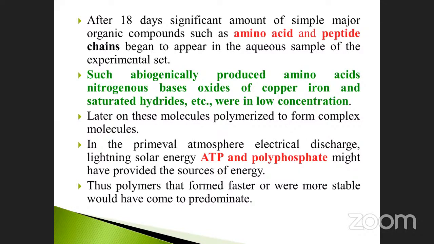We come to the conclusion. That means simple components converted to complex ones. Complex means more than one; that is polymerization. One amino acid is only one, and one peptide is only one. The peptide undergoes a polymerization reaction, and as a result complex substances form. You know about the protein molecules. What are the protein molecules?